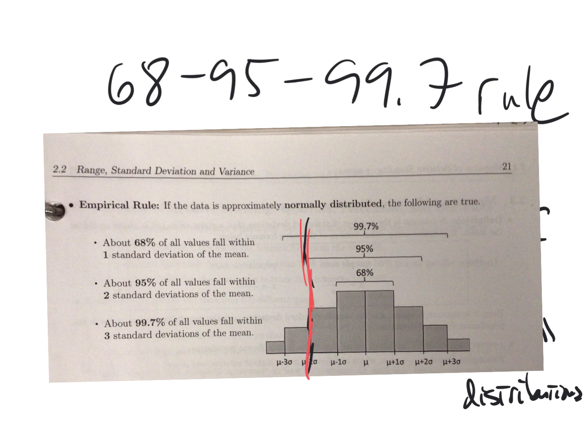Here, let me go to red ink. If we have a result that's more than 2 standard deviations away from the mean, see, 95% of the distribution is there, so there's only a 5% chance it'll be outside of that, which means there's only a 2.5% chance that the mean is truly here and the distribution is normal. There's only a 2.5% chance it'll be more than 2 standard deviations away from the mean in either direction. Okay, so that's what he goes to when he starts talking about outlier tests.